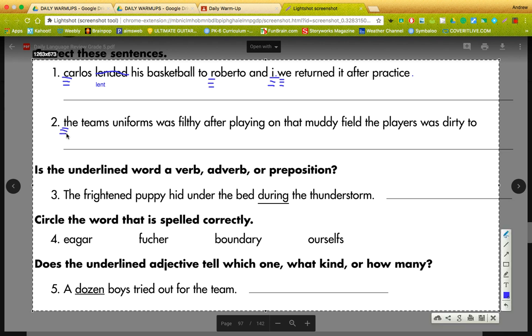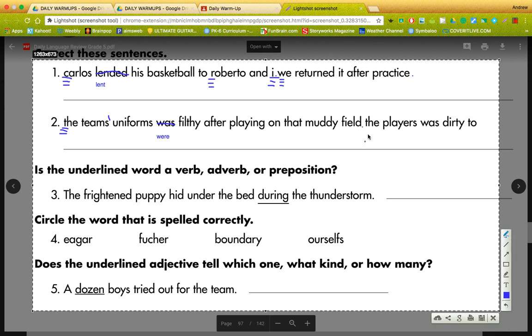The team's uniforms were filthy. That's the wrong verb there. Since we're talking about multiple uniforms, we need to change that to were. So make sure you've done that. Now also, guys, I hope you caught this. The team's uniforms. We're talking about more than one team, and it's showing possession over uniforms. Therefore, we have to have an apostrophe after the S. The team's uniforms were filthy after playing on that muddy field, period.